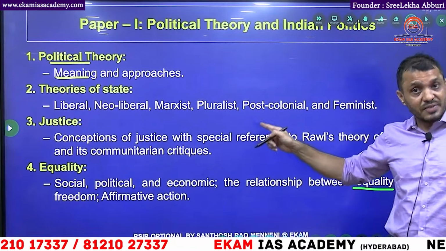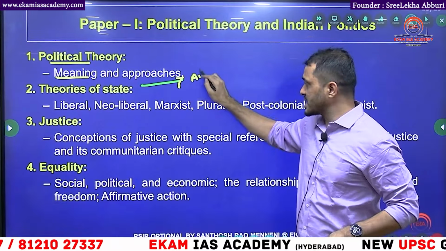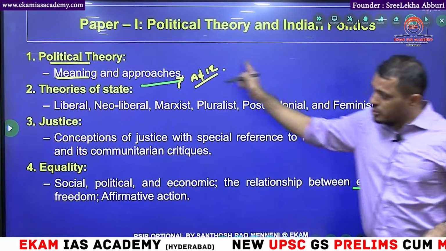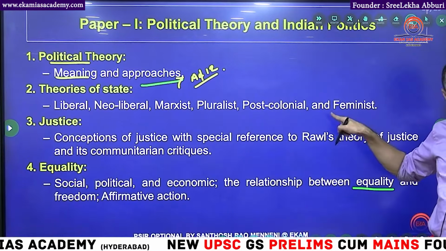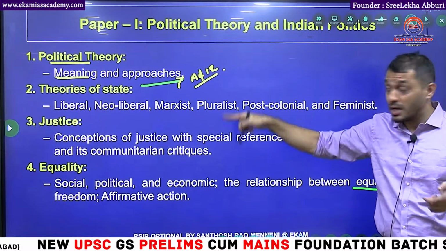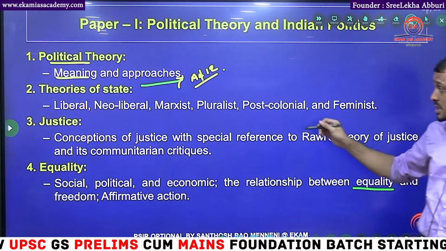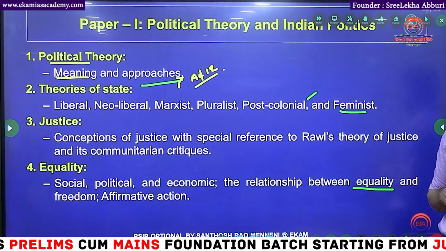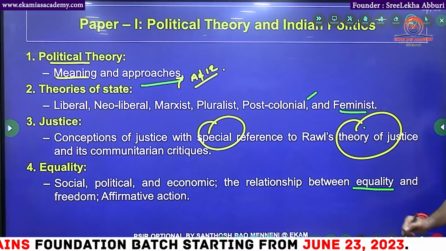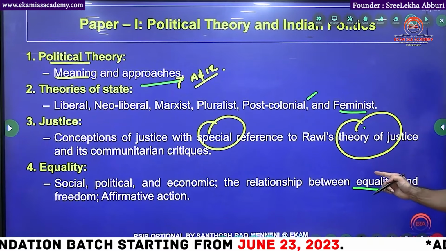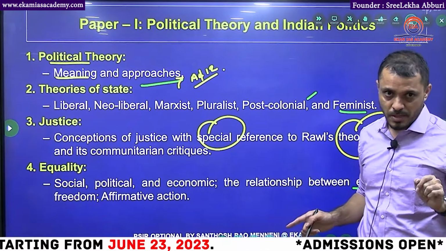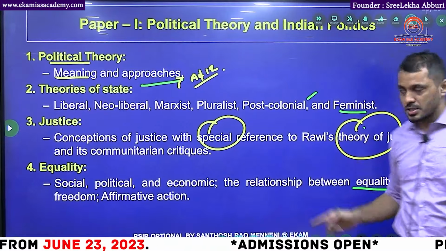Theories of state. We already discussed the state in polity, if you attended my polity classes, Article 12. When you study the state in this detail, it adds to your advantage in GS paper 2 mains, because here you will study the liberal state, neoliberal, Marxist, pluralist, post-colonial and feminist theories of state. Then justice, John Rawls' theory of justice, which we just quoted. It helps especially in ethics, because ethics is always about how qualitatively you do justice to the people. In your case studies, you will have a lot of ethical dilemmas. So, here we will cover that.